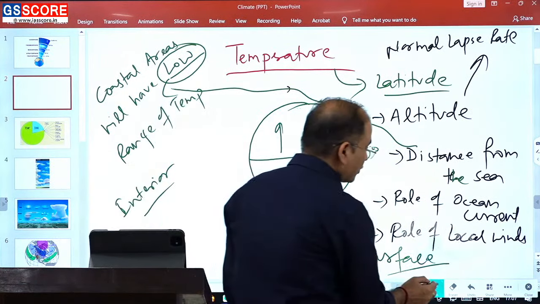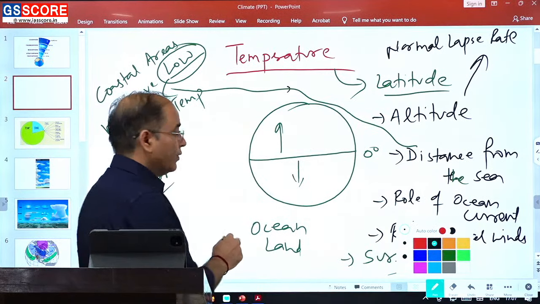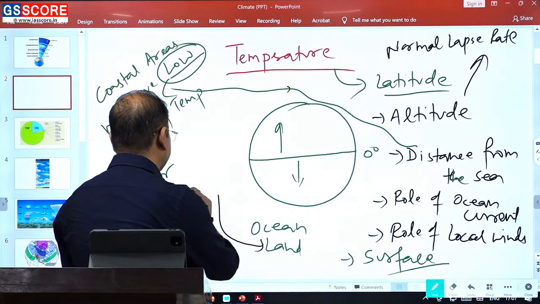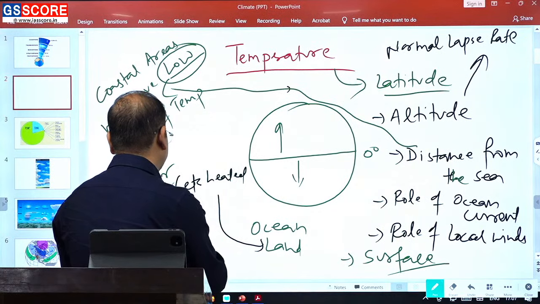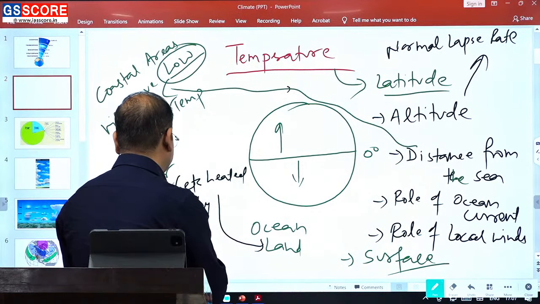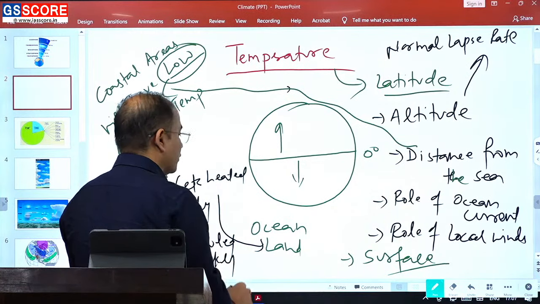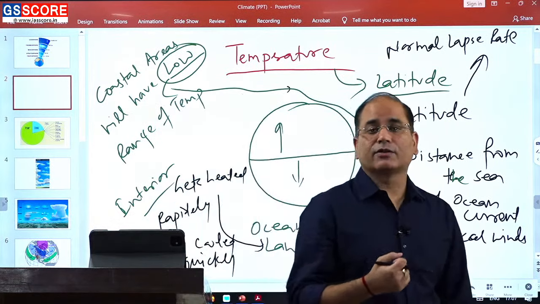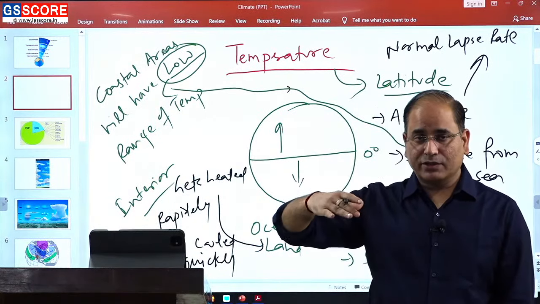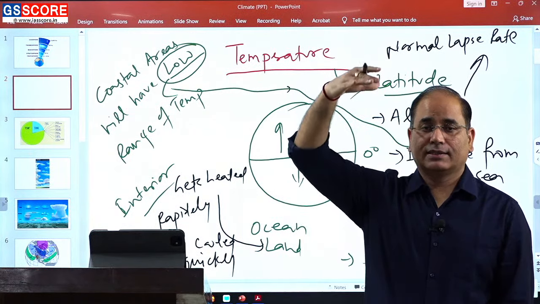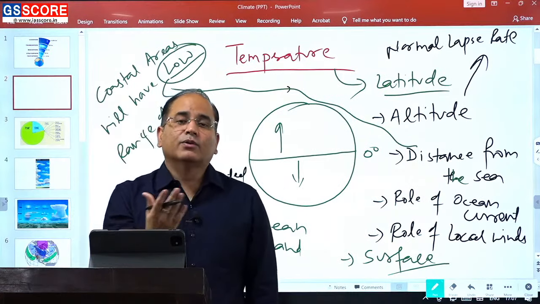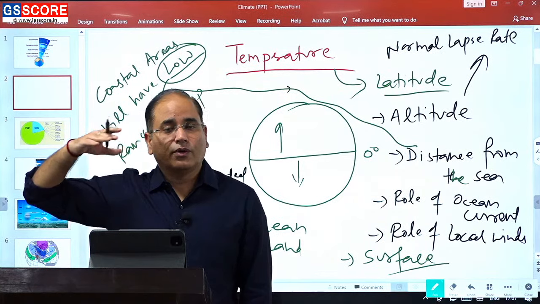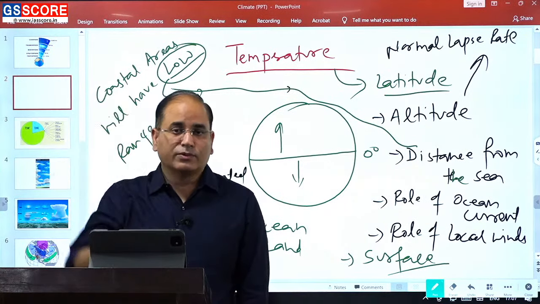Oceans get heated slowly and get cooled slowly, whereas the land gets heated rapidly and gets cooled rapidly. So, both get heated as well as cooled rapidly, means land का जो temperature होगा, over the land temperature will rise suddenly, temperature will go down suddenly. In comparison, the ocean's temperature will not go up suddenly, also it will not go down suddenly.